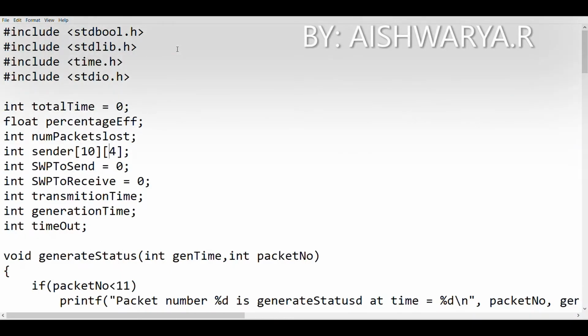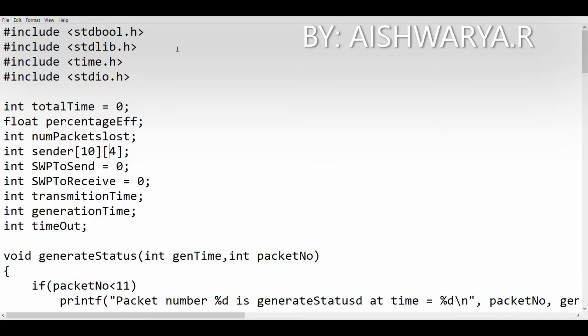So this is the program for Go Back N ARQ. Here the sender should send more than one data frame within the window size and start a timer for it. If it receives an acknowledgement, then it should move its sending window and reset the timer to the first outstanding frame and then send the next set of frames. If it does not receive an acknowledgement before the timer times out, it should retransmit all the outstanding frames, that is those frames which have not yet received any acknowledgement.